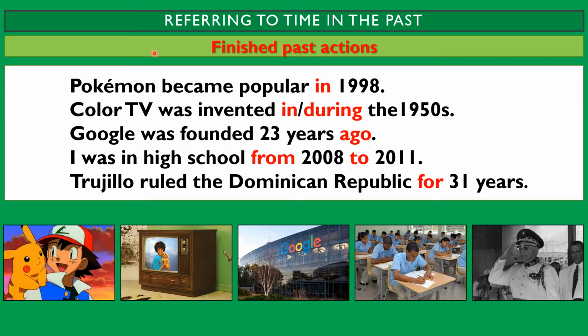Finished past actions. For example, Pokemon became popular in 1998. Color TV was invented in the 1950s, or color TV was invented during the 1950s. Google was founded 23 years ago. I was in high school from 2008 to 2011. Trujillo ruled the Dominican Republic for 31 years.